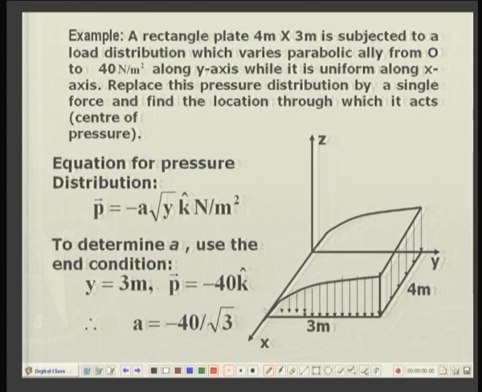We know that when y is equal to 3 meters, the magnitude of the pressure is 40.